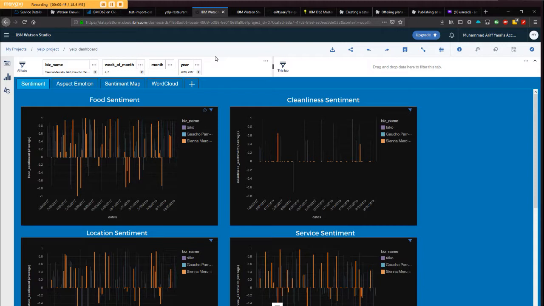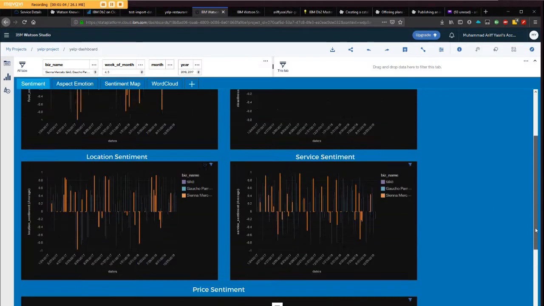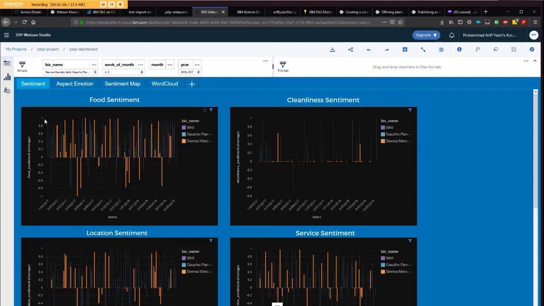And then what we have here is the dashboard. As you can see, we have separate tabs: sentiment, aspect, emotion, sentiment map, and also word cloud. For sentiment, we cover five aspects: food, cleanliness, location, service, and also price. The value here, 1 means positive, -1 means negative. This data has been plotted based on time series, so you can see the trends here, and you can filter it by business.